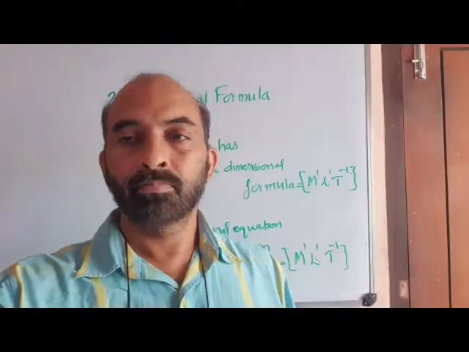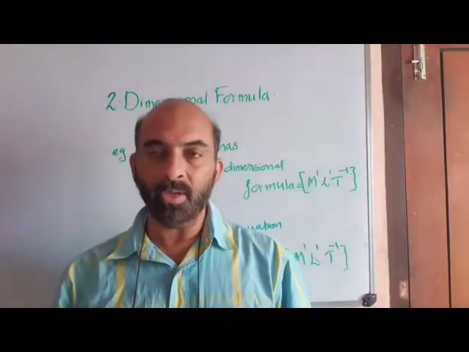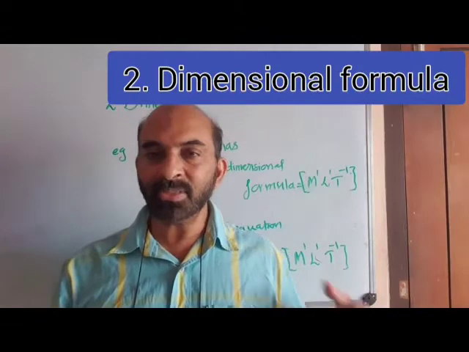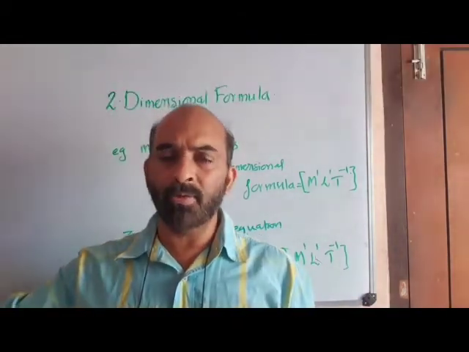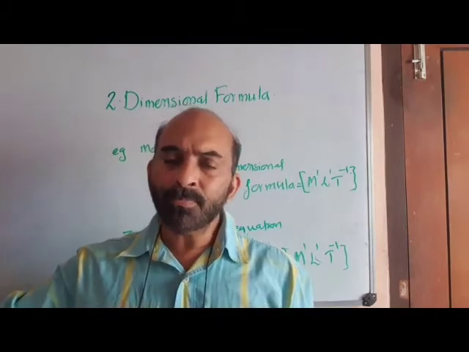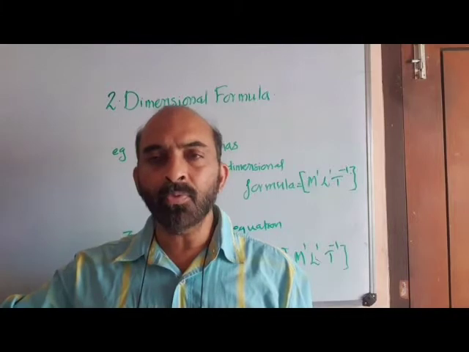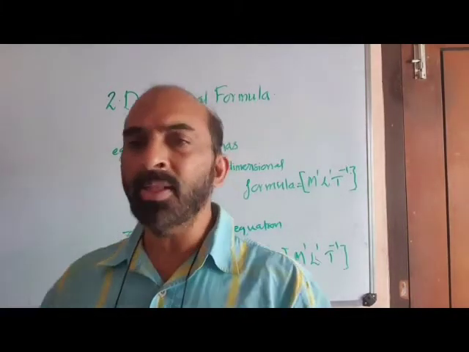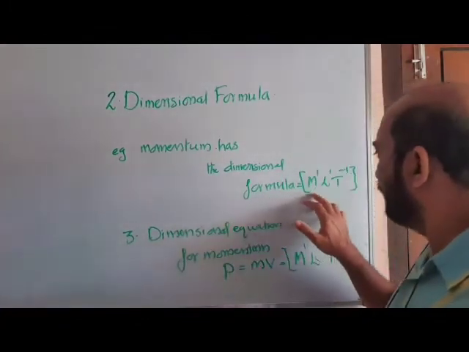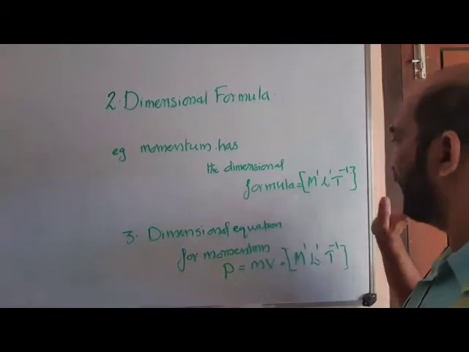Okay. Now we will see what is dimensional formula. Actually, in our explanation in the previous point, we have already come across the dimensional formula. Suppose you are expressing momentum with respect to the base units M, L and T. We have already shown that its formula will be M to the power 1, L to the power 1, T to the power minus 1.